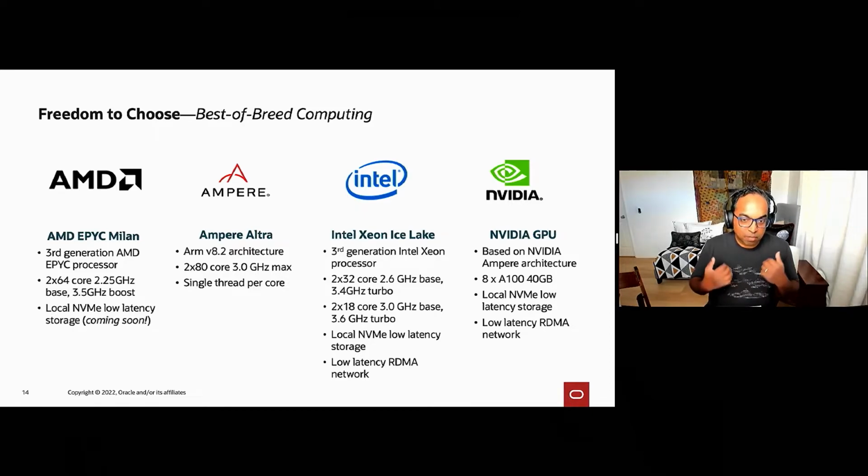And all of these come in both bare metal form as well as in VMs, and in all of our regions. Let's talk about some of this hardware a little bit in detail.